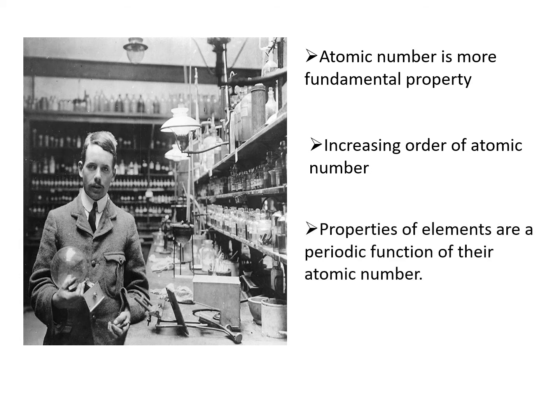And then after putting them in the increasing order of the atomic number, he gave the modern periodic law. The modern periodic law states that properties of elements are a periodic function of their atomic number. Here, if you see, it's exactly similar to what Mendeleev had given, but the only difference is that Mendeleev said that it is a periodic function of atomic mass. Here Moseley is saying that it is according to the atomic number.